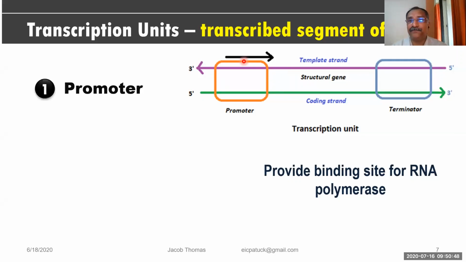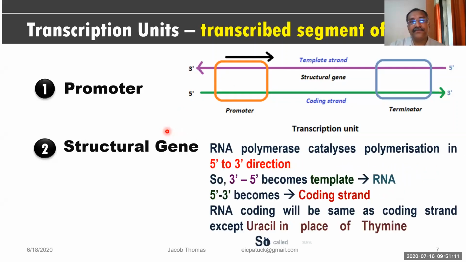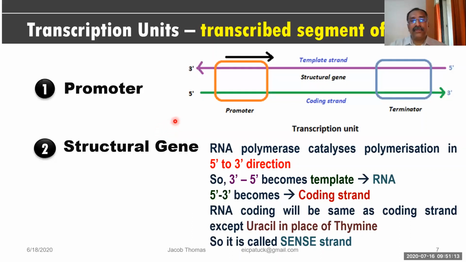What is promoter? Promoter is the binding site for RNA polymerase, and it is located at the 3' end of the DNA. Okay. Now you can see that once this promoter is sitting over here, something happens to it. Now look at what that is. Okay. Now you can see the structural gene. I told you that this is the promoter.